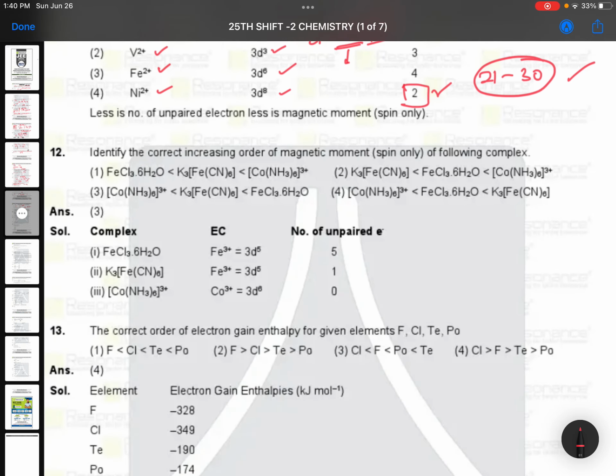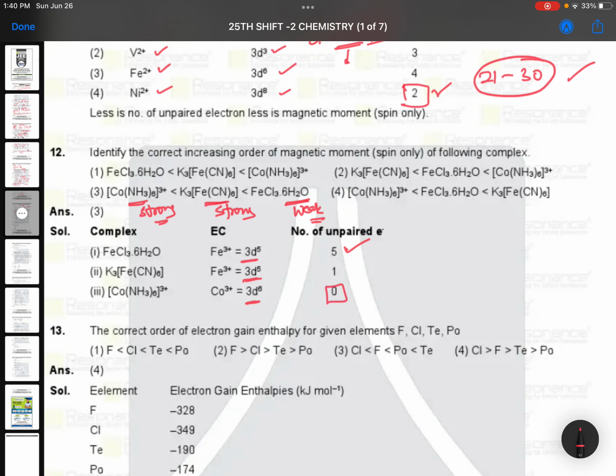Identify the correct increasing order of magnetic moment. Same, this is also a similar type of question, just depending on the number of unpaired electrons. Here ammonia is a borderline type of ligand, whereas cyanide is a strong ligand. Ammonia you can consider strong only in the case of cobalt complexes, and this is a weak field ligand. So if it is weak field, there will be more unpaired electrons, so you can expect more magnetic moment.